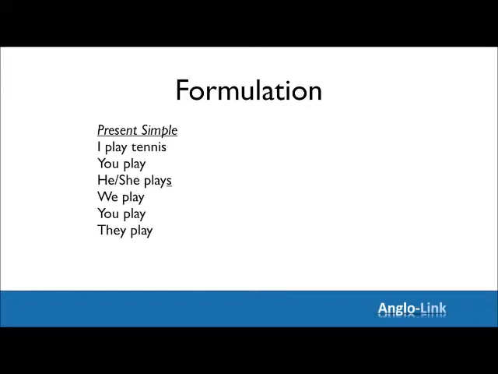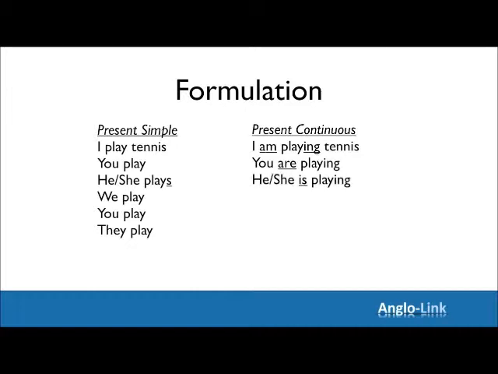So, simple enough. Let's look at present continuous. You probably remember that you need the verb to be to conjugate this verb. So, I am playing tennis. You are playing tennis. He or she is playing tennis.